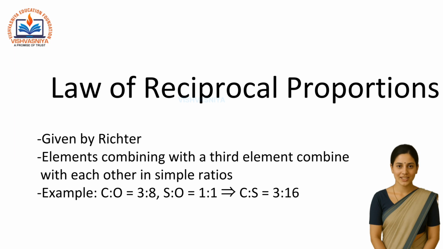Carbon with oxygen, mass ratio is 12:32 or 3:8. Sulfur with oxygen, 32:32. Now in carbon disulfide, CS2, carbon combines with sulfur in the ratio 12:64 or 3:16. So, the ratios 3:8 and 3:16 are related as 1:2, hence, the law is verified.